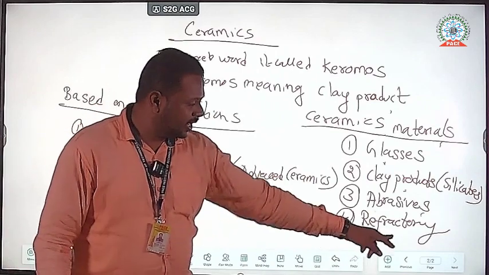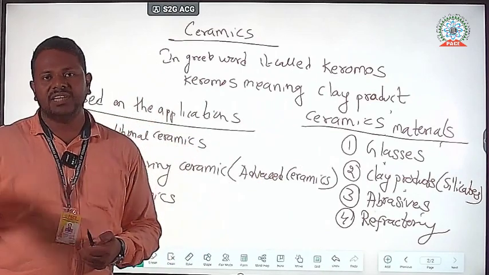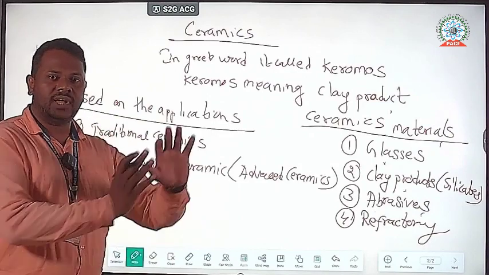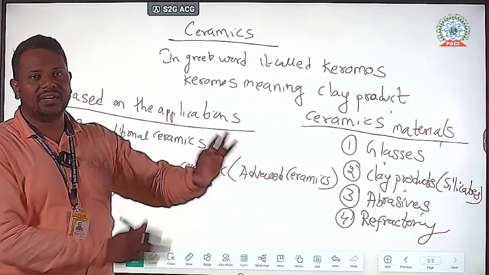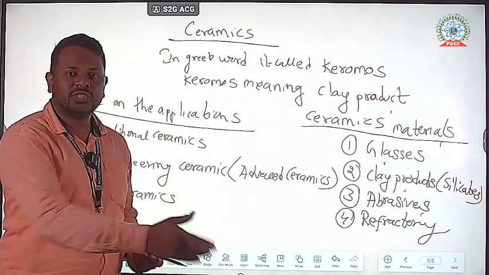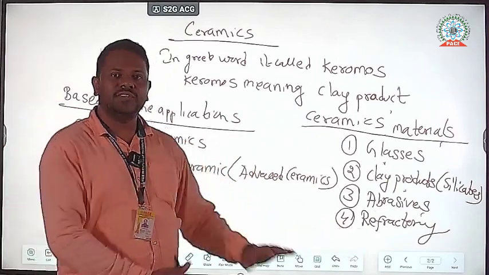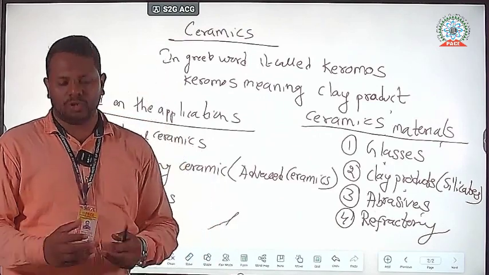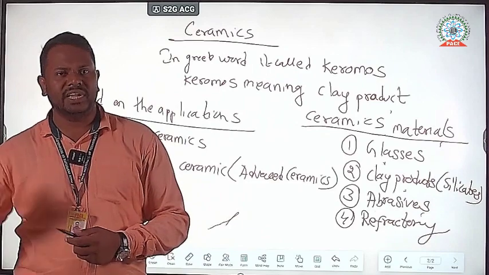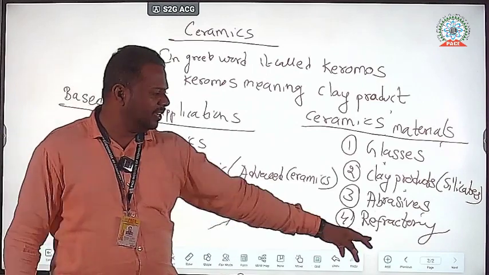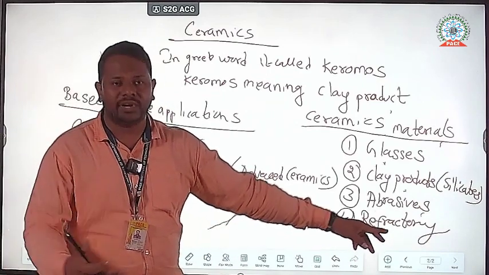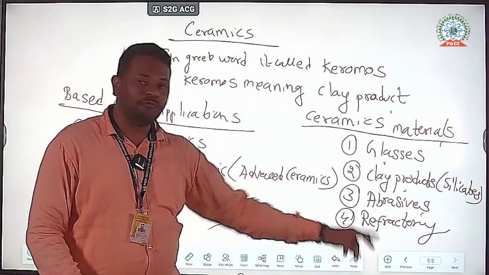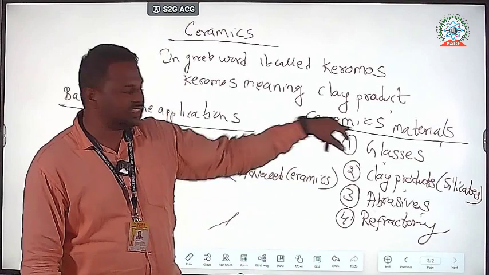Toughness means tiles used for household purposes and in the sanitary section like bathrooms and washing basins. The materials used in sanitary ware have toughness, so they cannot break easily. Why? Because they have the refractory property. So refractory is a word used for toughness. So these four come under ceramic materials only.